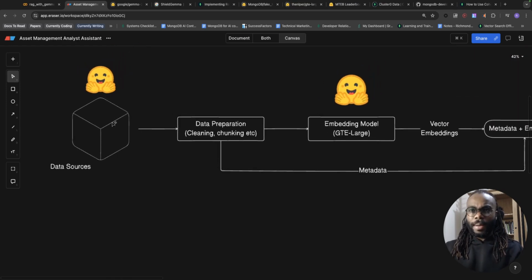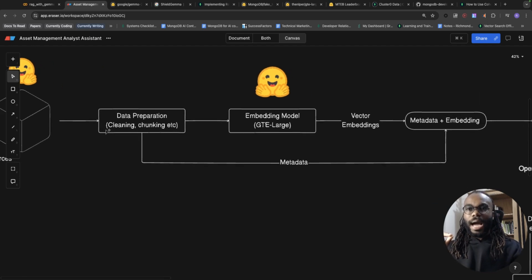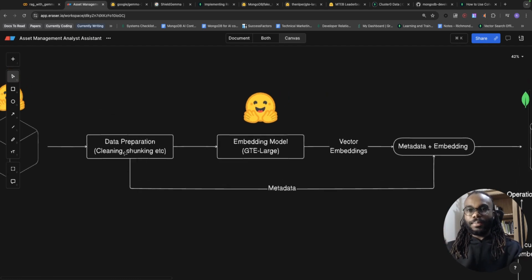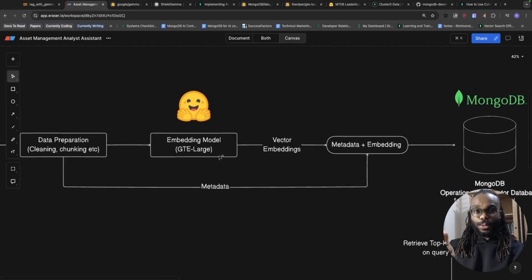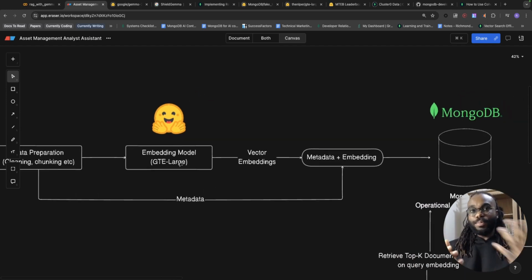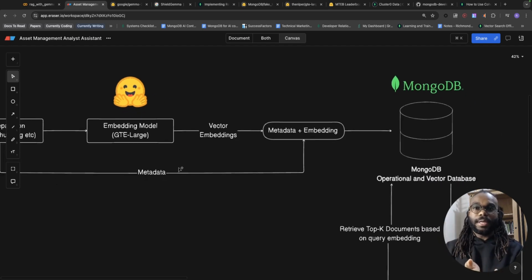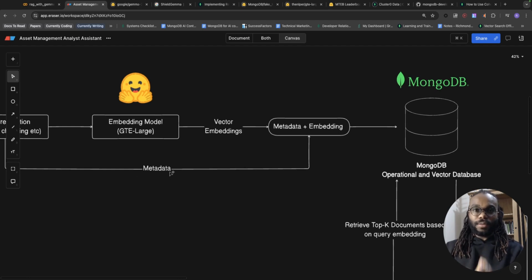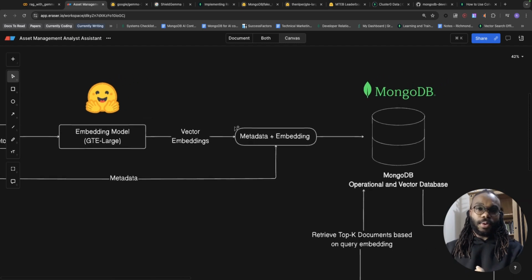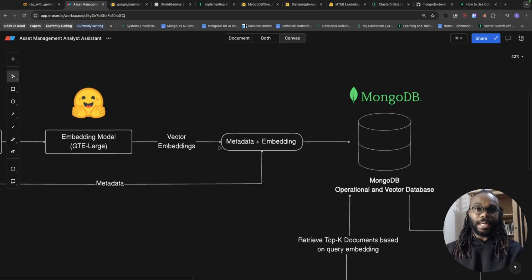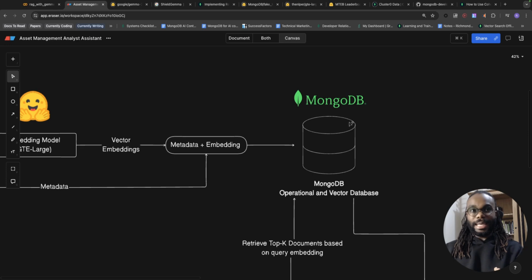In a typical RAG pipeline, you have your data source. In this case, we're going to have our data source from Hugging Face, and we're going to clean and prepare our data. Mostly, we're going to take our data source and divide the source text into chunks. These chunks would then be passed into an embedding model, which would generate a numerical representation of whatever chunk of text. Then, alongside the metadata of the chunk with the output of the embedding model, which would be a vector embedding, we'll combine this into one object and then ingest it into MongoDB.